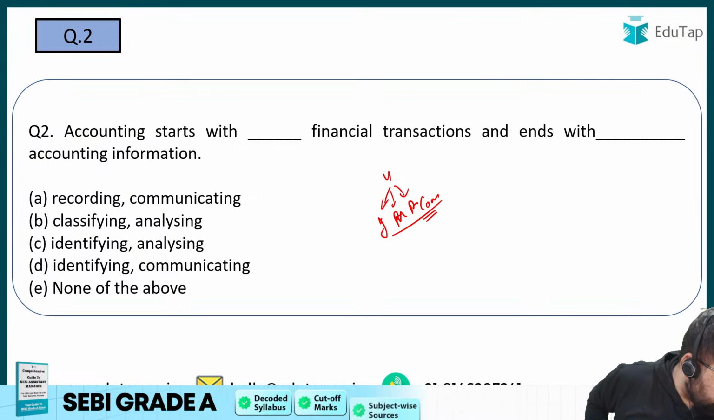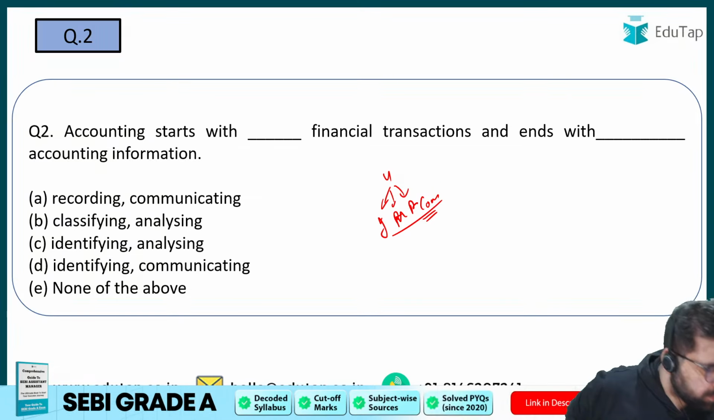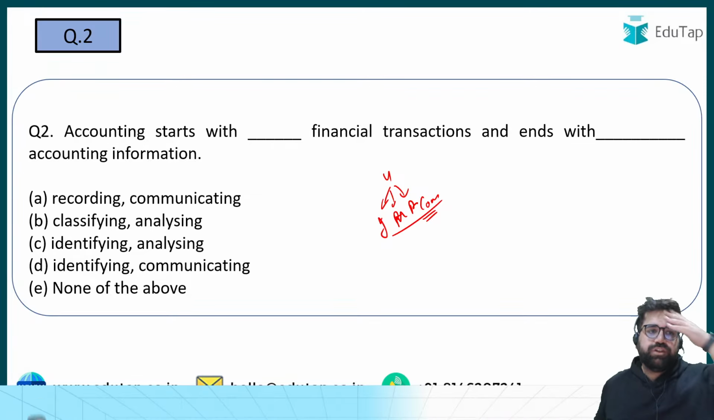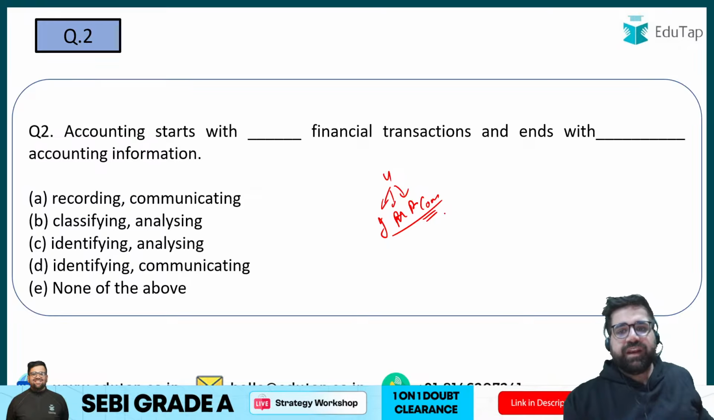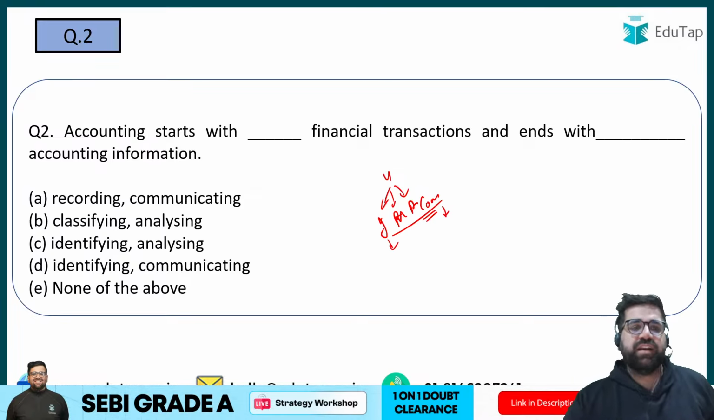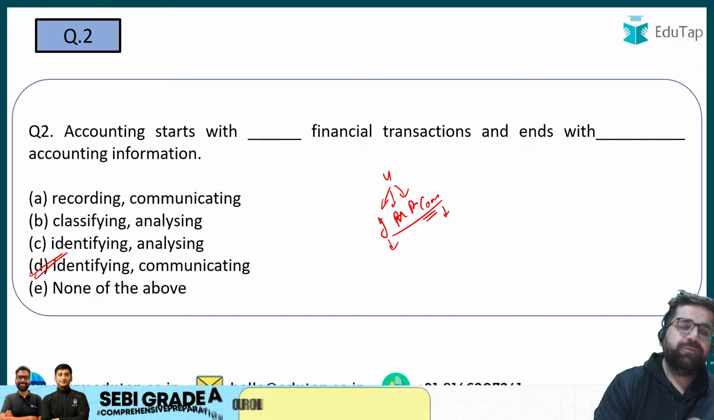Right, so what will be the right answer for question number 2? Accounting starts with what and it ends with what? See, the end part is communication and the start part is identifying. So my correct answer will be option number 2.